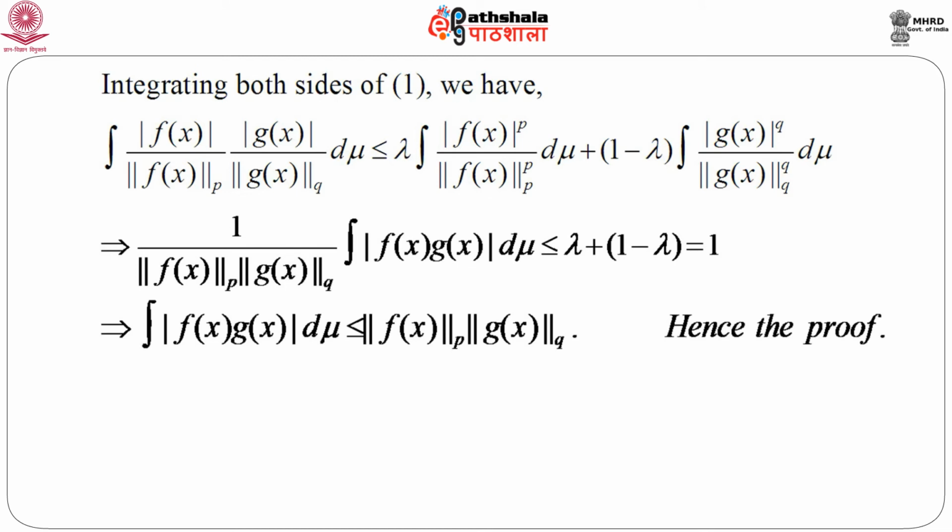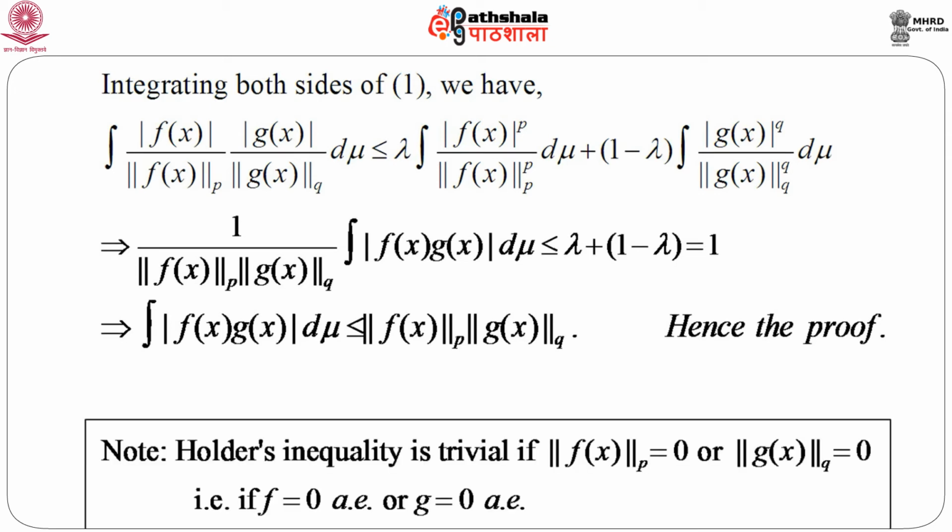So, the proof is very simple: just use the lemma, and for a particular choice of alpha and beta, the proof is immediate. Note one small remark that Holder's inequality is trivial when the pth norm of f is equal to 0 or the qth norm of g is equal to 0, because in this case f equals 0 almost everywhere or g equals 0 almost everywhere.